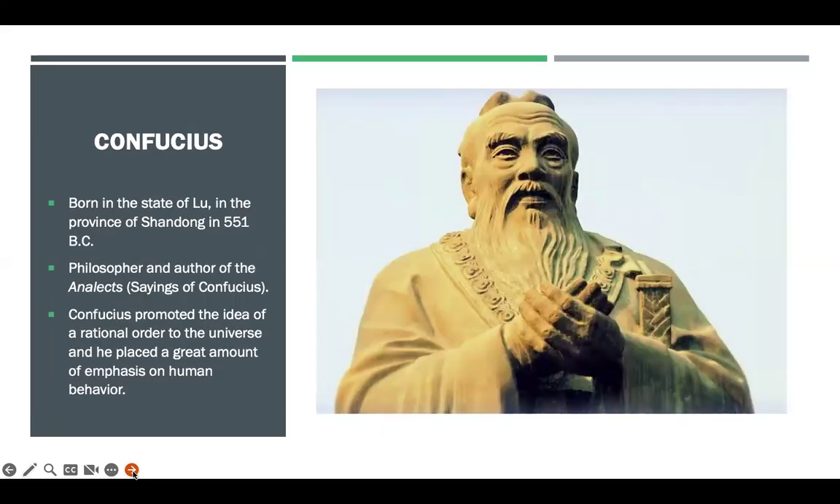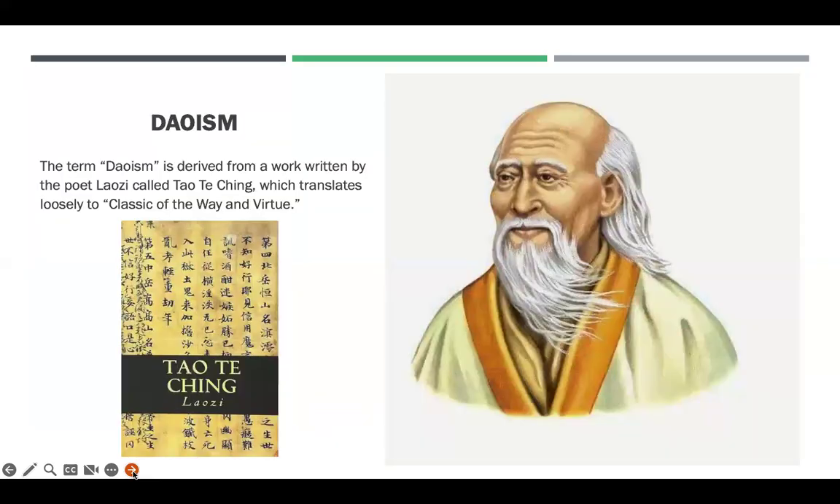Confucius, and this is a question on the religion section of your exam. Born in the state of Lu, the man named Confucius was a real person. He was born in 551 BC. And so he was a philosopher and author of a book called Analects, and he promoted the idea of a rational order to the universe and placed great emphasis on human behavior. So that brings us to some religions here.